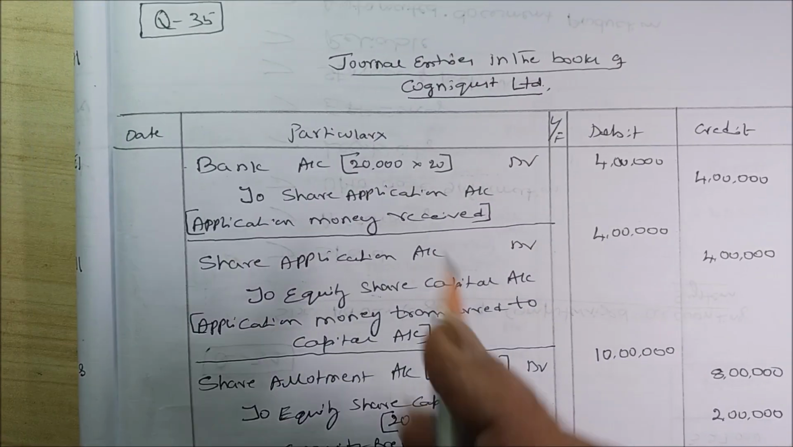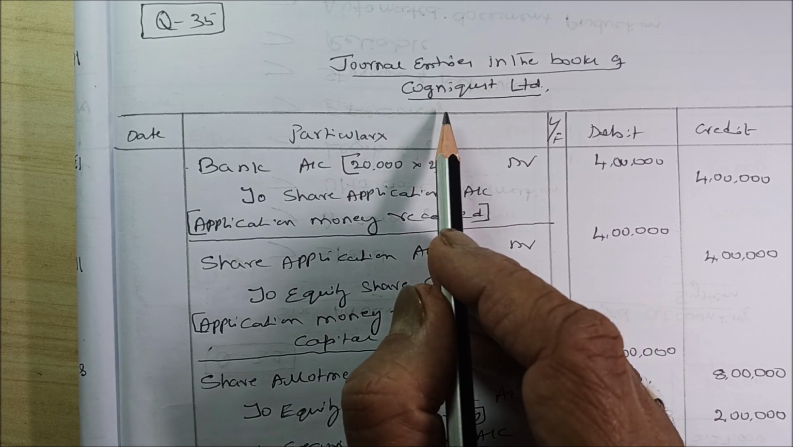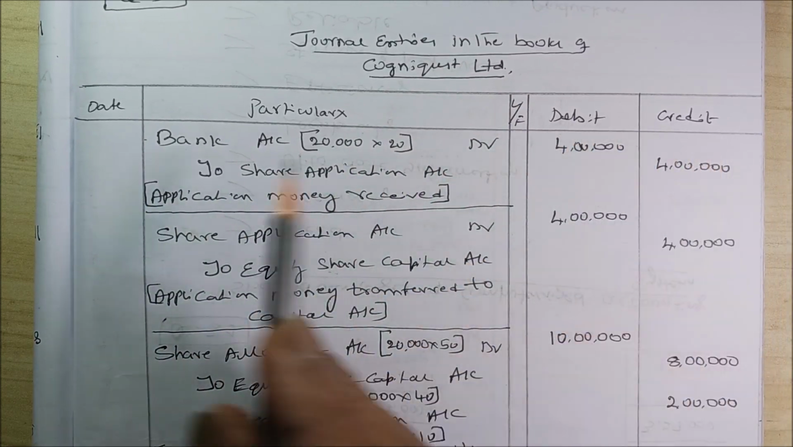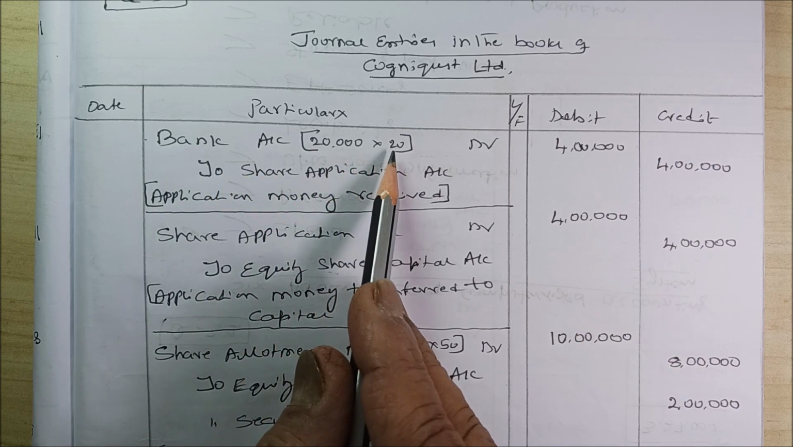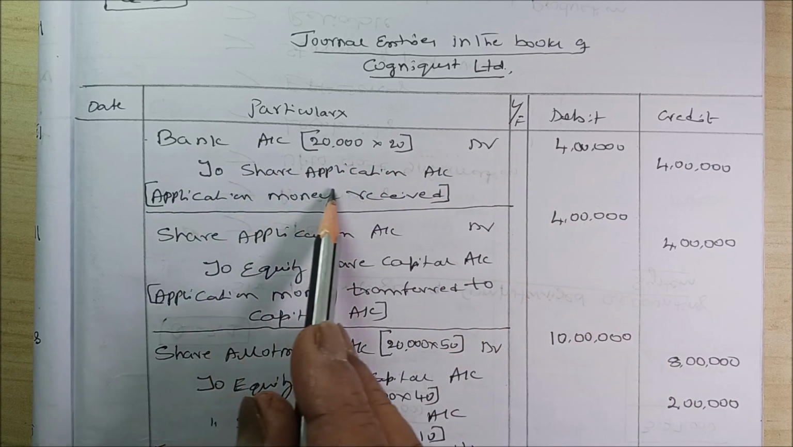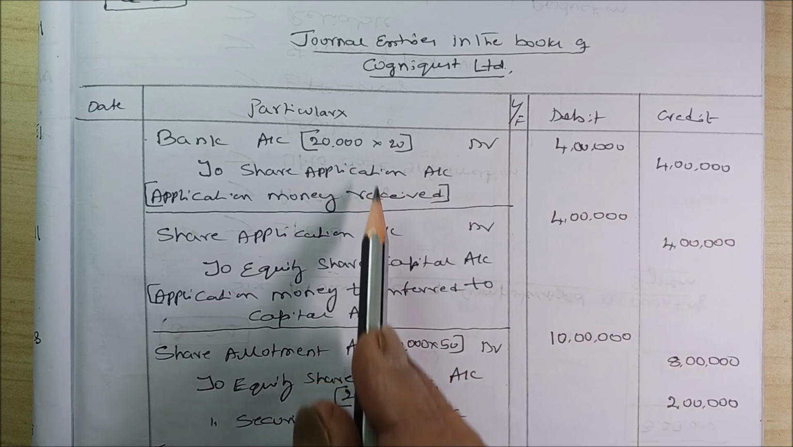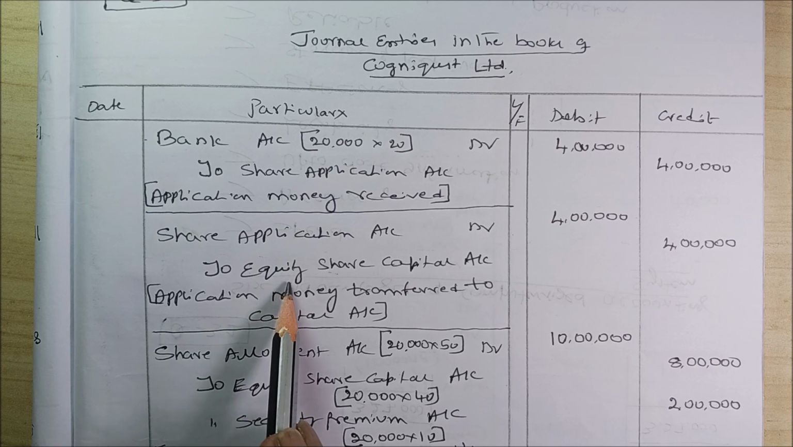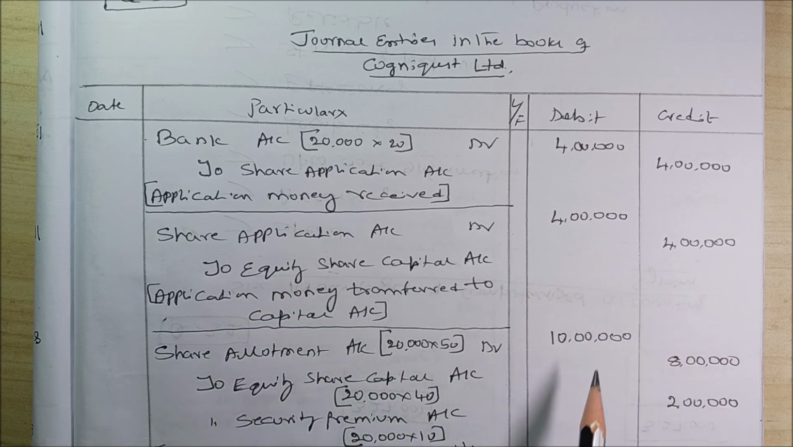So very simple. Journal entries in the books of Conquest Limited. Particulars, ledger folio, debit, credit. Bank account 20,000 into 20, 4 lakh. To share application 4 lakh. This amount should be transferred to capital. Share application account debit to equity share capital account 4 lakh, 4 lakh.